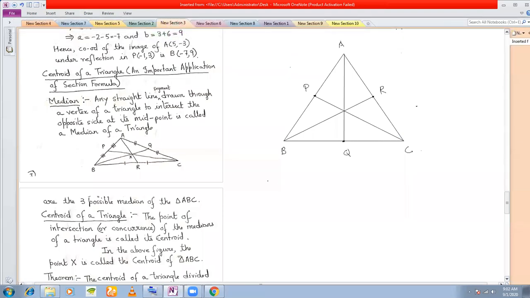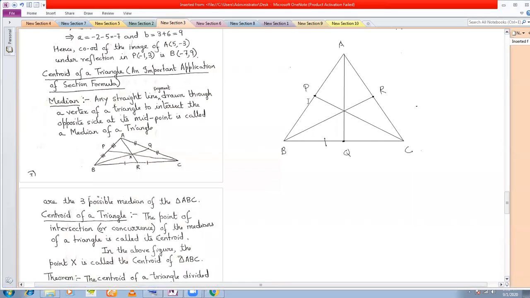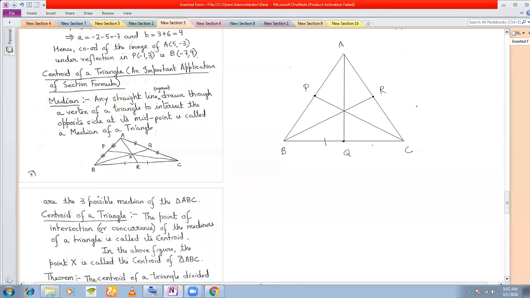So you have these two to be equal, these two to be equal, and these two equal. All these are equal, and we say that AQ, BR, and CP are the medians. All these line segments are the medians of triangle ABC. So this was the definition of median.